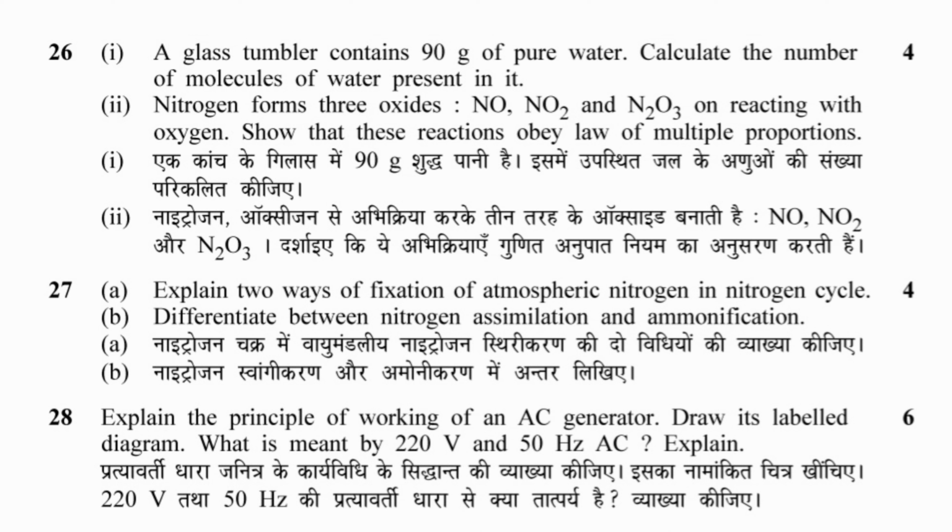27a. Explain two ways of fixation of atmospheric nitrogen in nitrogen cycle. B. Differentiate between nitrogen assimilation and ammonification.